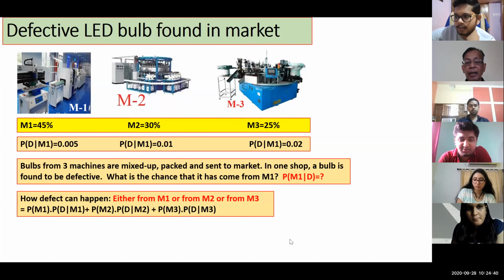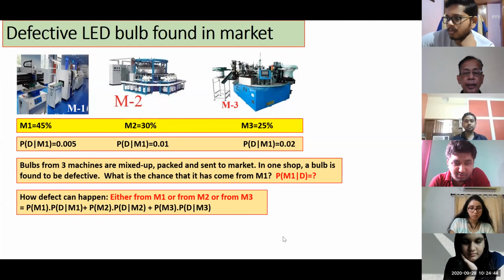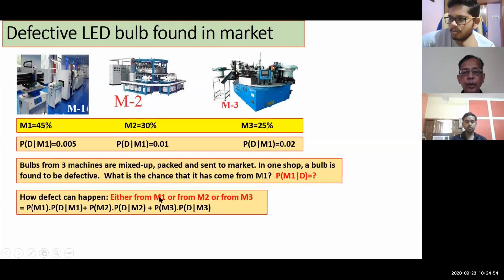Okay. Now have a look. Siddhant, can you comment? What are the different possibilities of getting a defective bulb? What I'm suggesting is that it might have come from machine 1, machine 2 or machine 3. So when you take 3 possible alternatives, I guess it is the way we did the conditional probability example of getting a red ball. So here, the first event and then the second conditional probability.